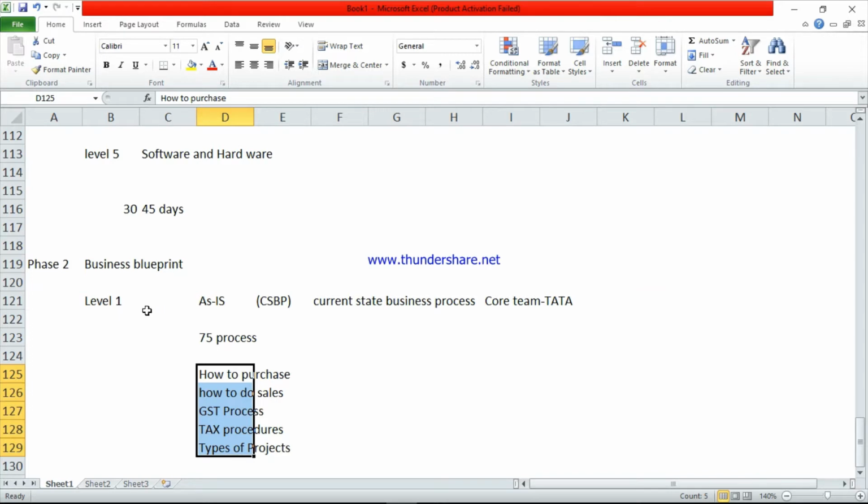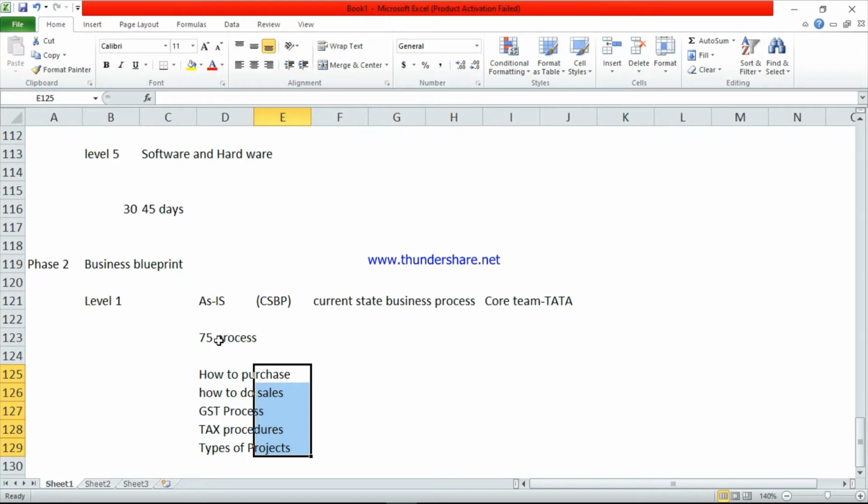So the first one, level 1, is the core team from Tata employees. They will prepare the as is document. The as is document contains everything related to the current state business process, how they are running their business in entire, from starting to ending, from how they are purchasing to everything, they have to submit in a documentation.